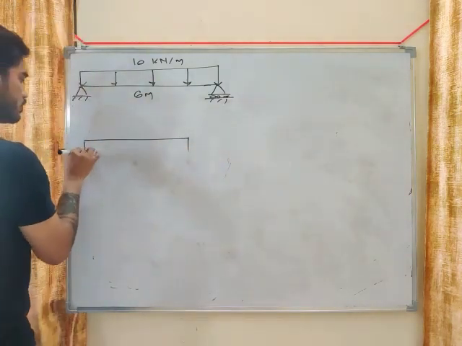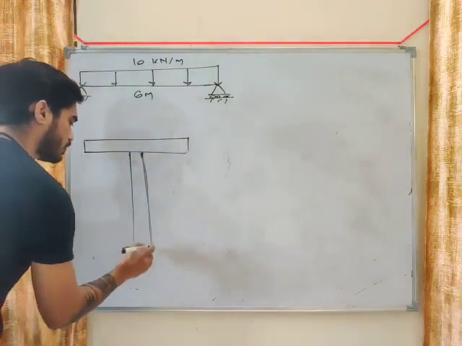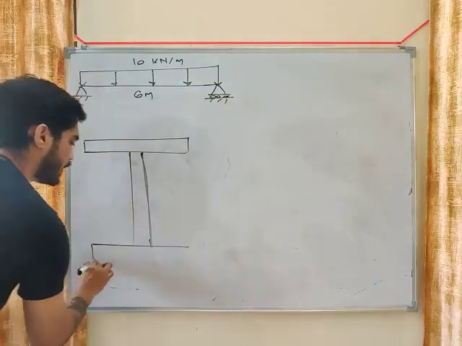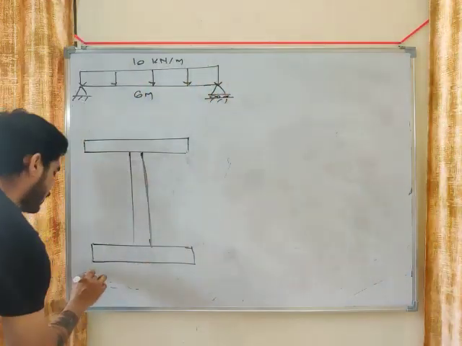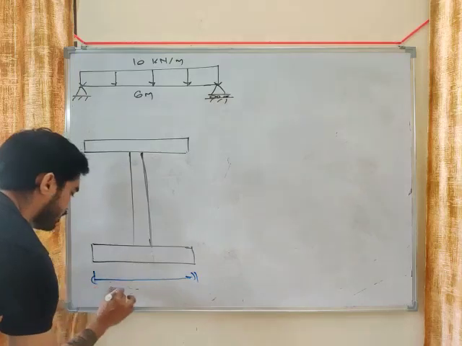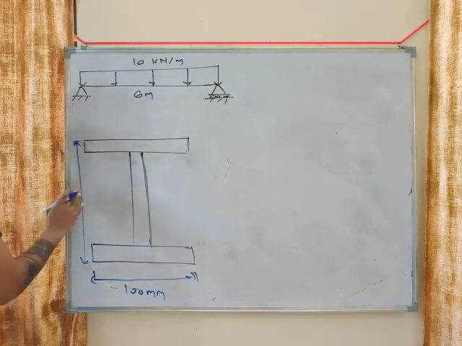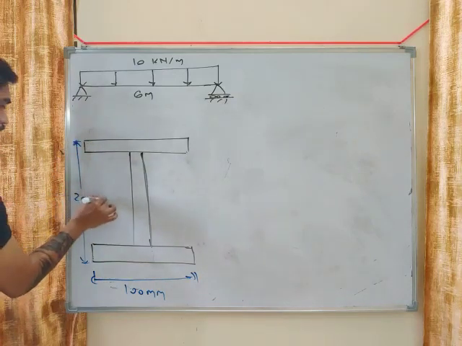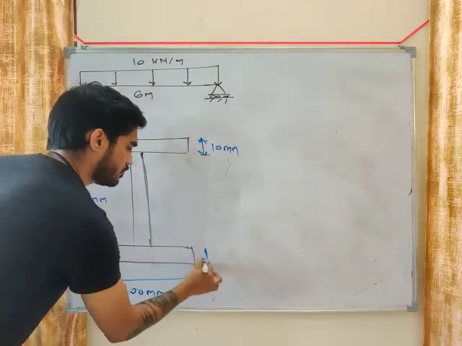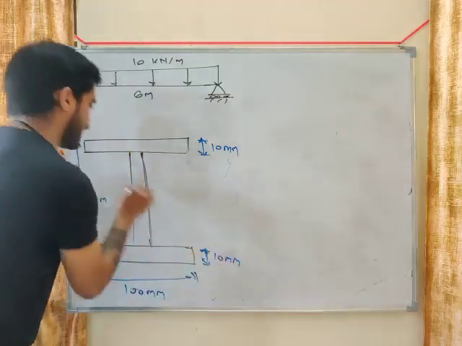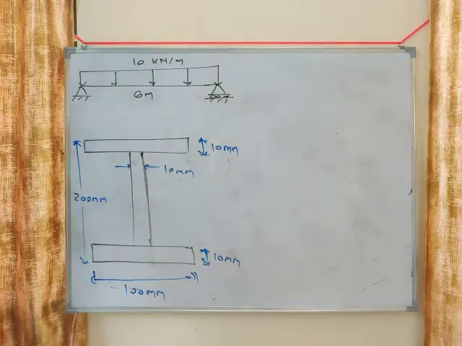Let's say this is the cross section of the beam, an I section. Let's say the dimensions are given. This is 100 mm. This total height is 200 mm. This is 10 mm, this is 10 mm, and this is also 10 mm. So this is a symmetric I section.